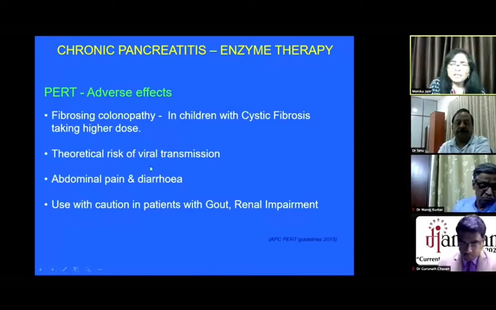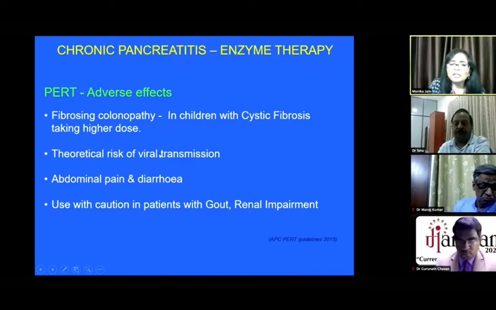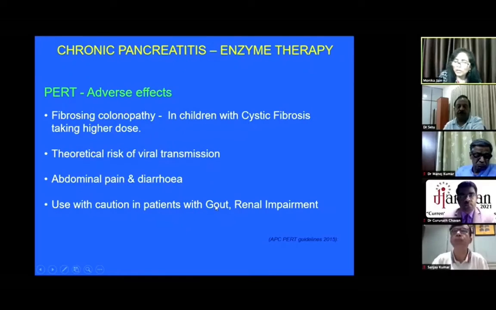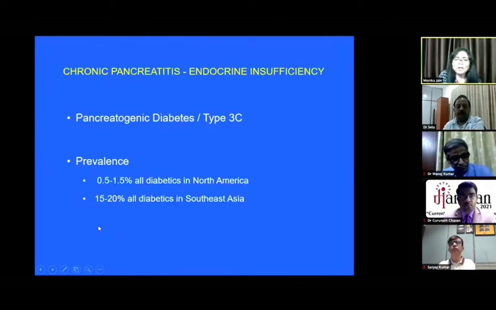The adverse effects are fibrosing colonopathy. Theoretically, because this is porcine in origin, there is a theoretical risk of viral transmission, abdominal pain, diarrhea, and some others. It should be used with caution in patients with gout or renal impairment. But other emerging alternatives are bovine preparations, fungal diastase, and human lipases are also coming up.